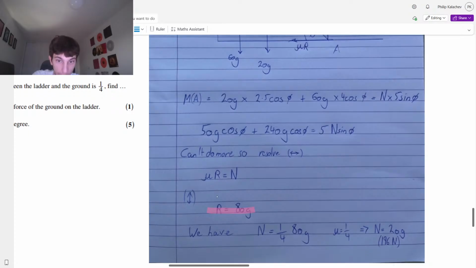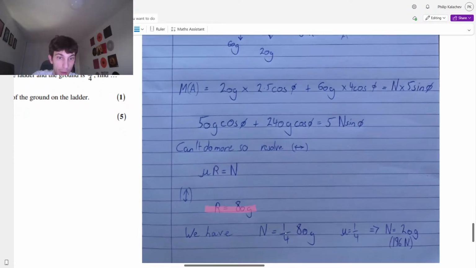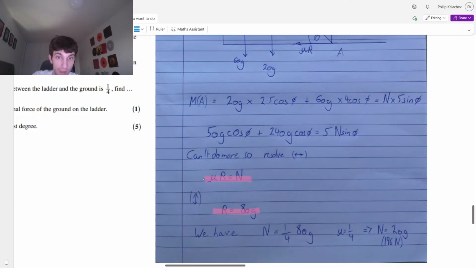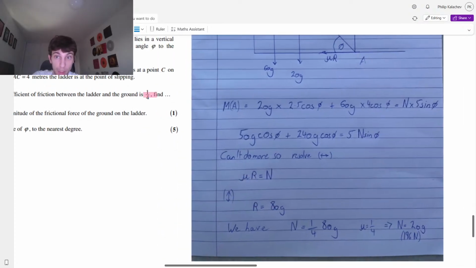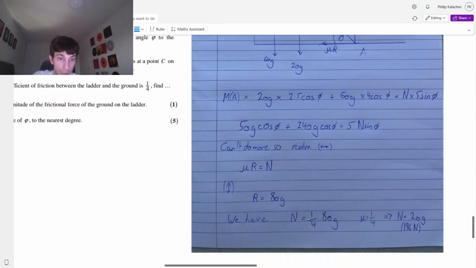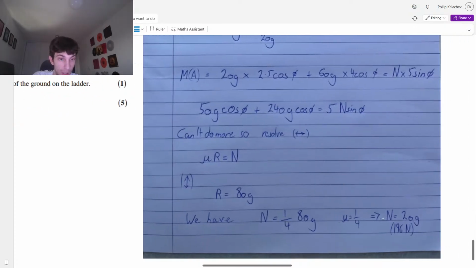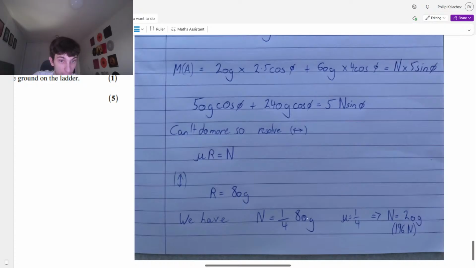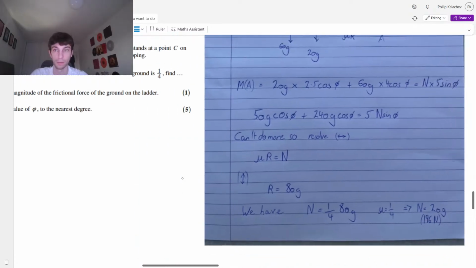So we can plug this in, we have N equals mu times R, and we have R, and we have mu as well, guys, because mu is a quarter, they tell us in the question. So N equals a quarter times 80g, therefore our N value is 20g. 80 times a quarter is 20g. This is 196 newtons, but don't worry too much about that.